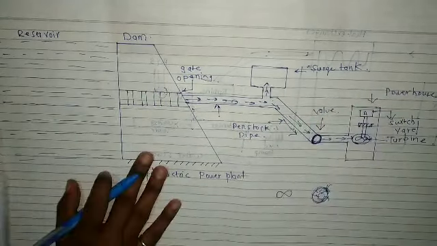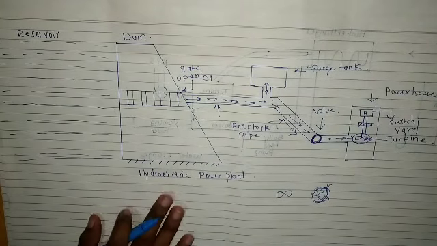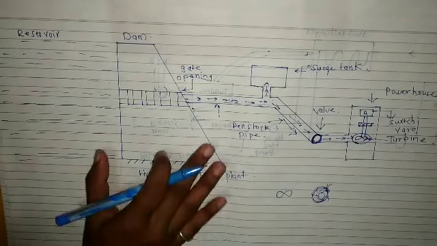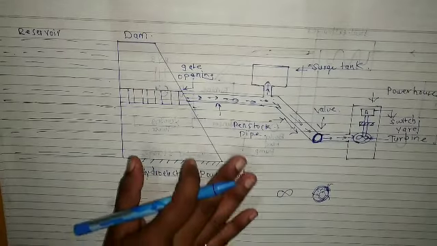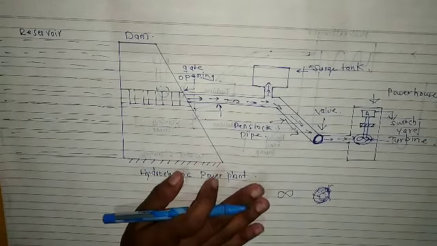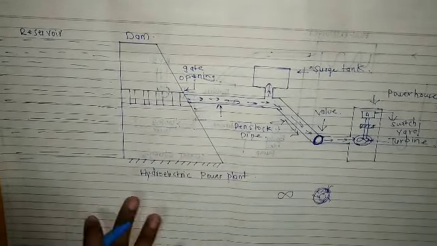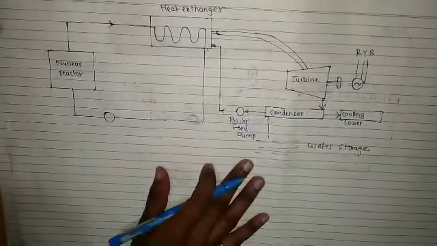So this is about the hydroelectric power plant. These are placed in areas where water is available. Now we'll see the nuclear power plant.